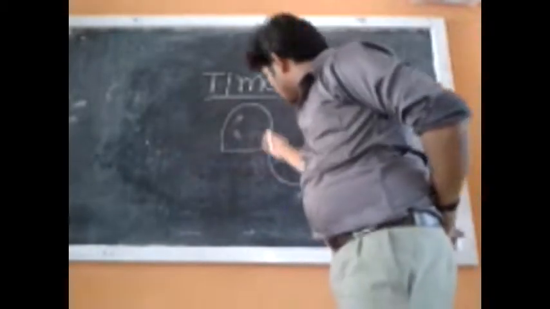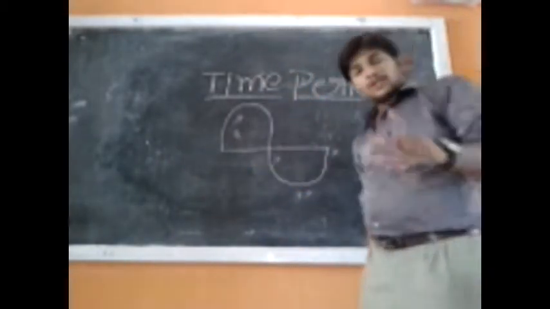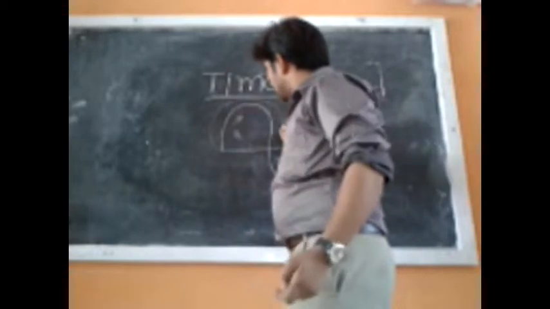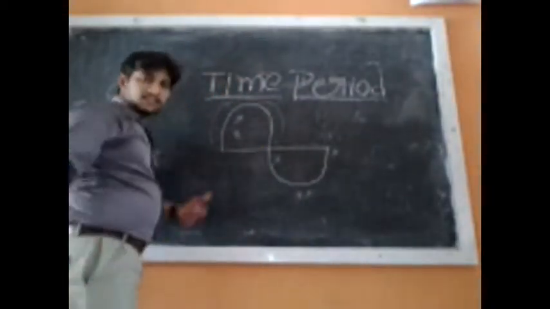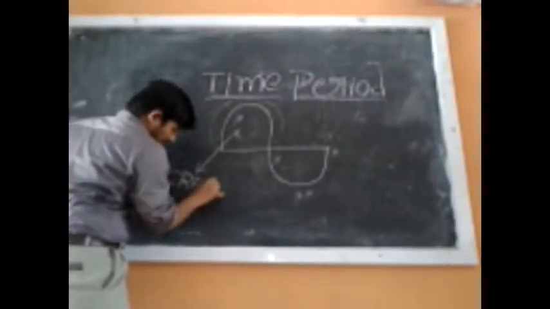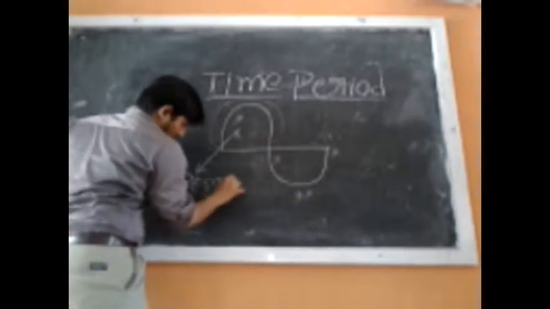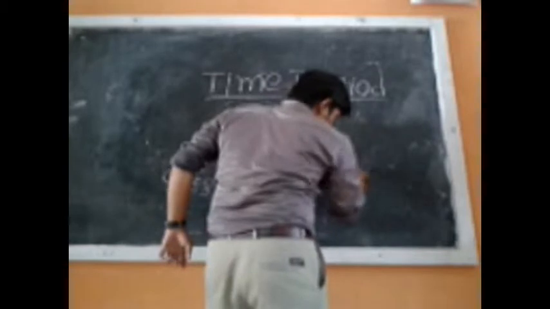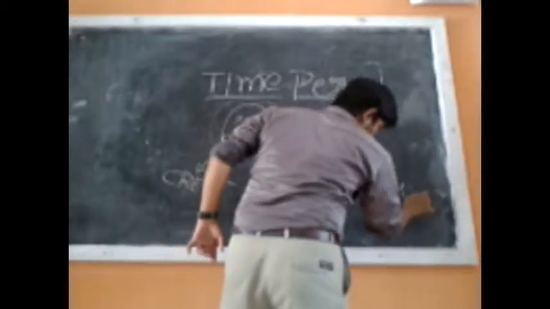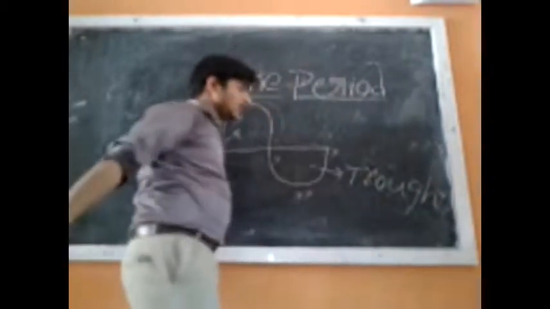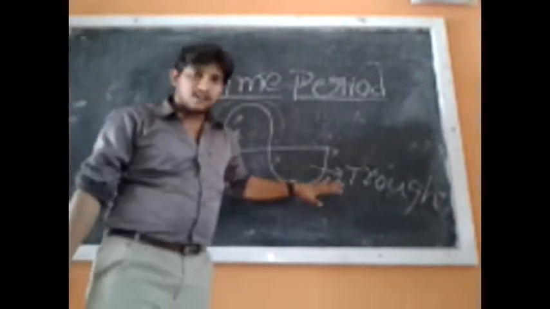This is a wave. In this wave, one crest is present and one trough is present. The upper part is called the crest, and this part is called the trough.